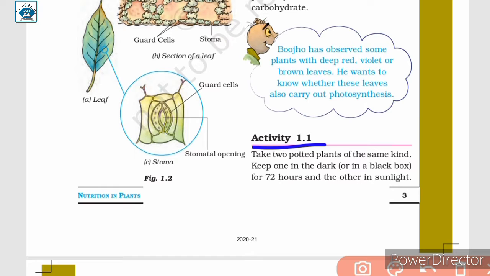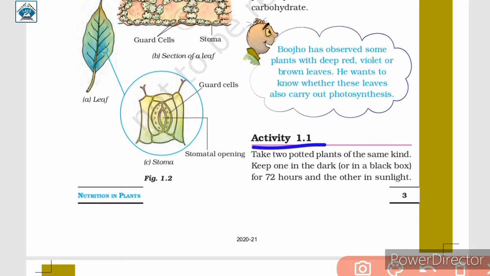You have learned how to perform the iodine test with the leaves of plants in class 6. In a similar manner, you need to perform the iodine test with these leaves and record your results. After that, you need to leave the potted plant which is kept in the dark in the sunlight for 3 to 4 days, perform the iodine test with it as well, and record your observations.